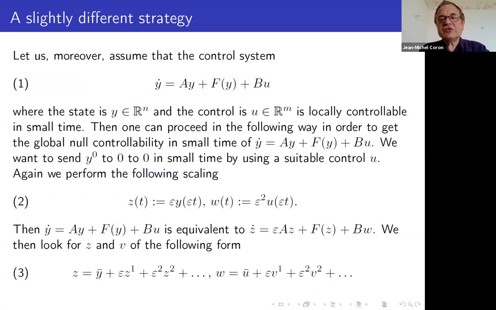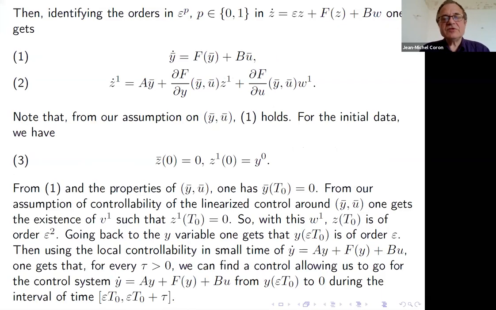So we change this approach a little bit. The idea is to perform the same type of scaling, which is given by 2, and you expand z, so it's y bar plus epsilon z1 plus epsilon squared z2, and you compute what z1 is, what z2 is, what v1 is, what v2 is, and you see that you get the linearized control system around y bar, u bar, and the assumption is that it is controllable.